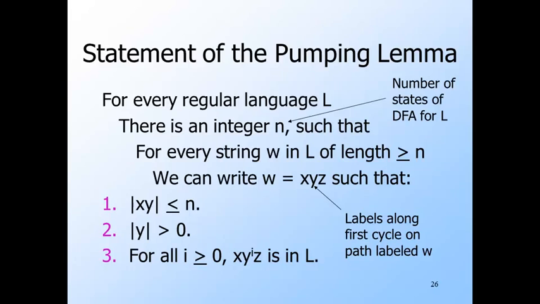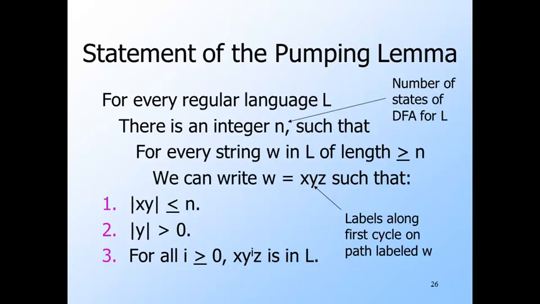Think of a game played between you and an adversary. You pick the language L that you want to show is not regular, and suppose the adversary claims it is regular. Then the adversary has to provide the there-exist parts while you play the for-all parts. You've already picked L. Now the adversary has to pick n. He can pick a number as large as he likes, but once picked, it is finalized and the game proceeds.